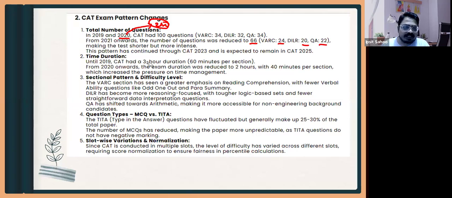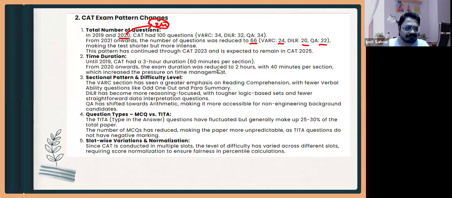When it was a 3 hour paper, DLR was not that challenging, but when it reduced to 40 minutes, DLR became a bit challenging, because 40 minutes pass away easily. In those 40 minutes, you have to do a decent number of questions. I will discuss in a while how many questions you should attend.